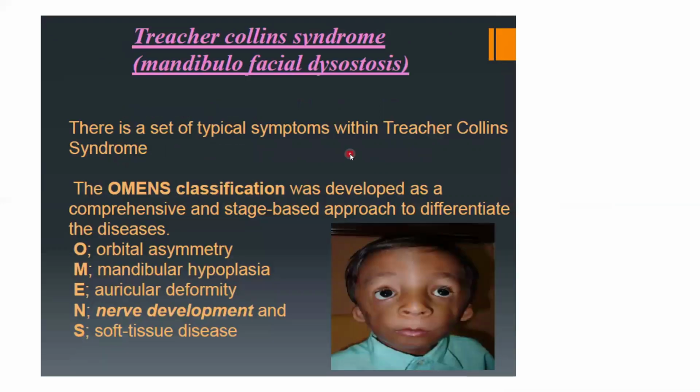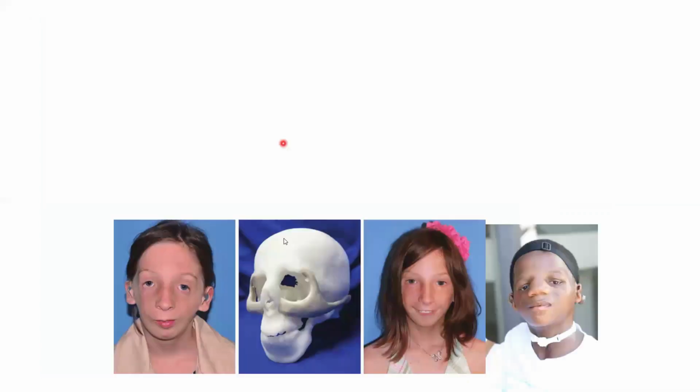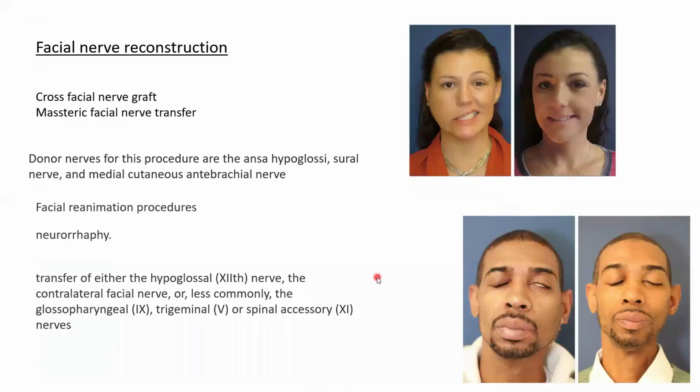And the most important, the first arch syndrome, Treacher Collins syndrome, also called the mandibulofacial dysostosis. Okay, so that also involves facial nerve injury. Yeah, so that's also related to facial nerve palsy. Congenital causes of facial nerve palsy.